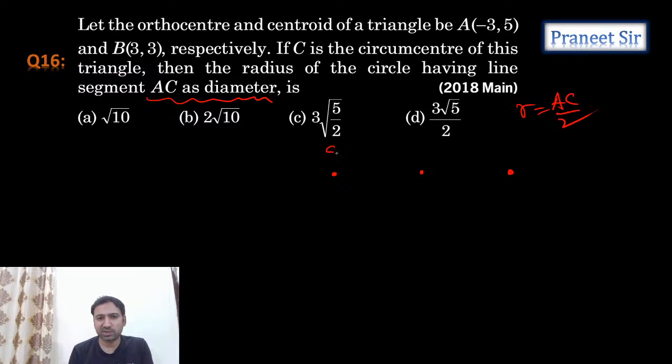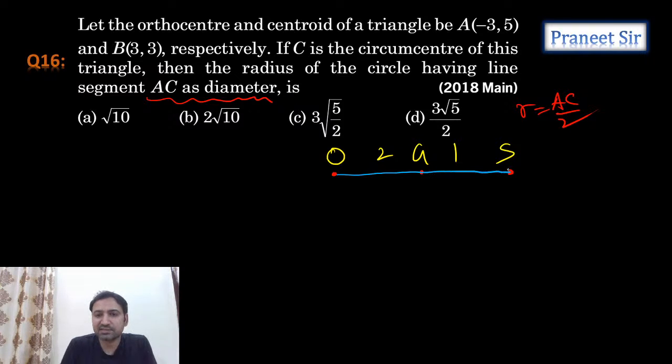Suppose let's take it in reverse order. So this is the orthocenter O, and this is the centroid Z, and this is the circumcenter S. And the centroid divides the orthocenter and circumcenter in the ratio 2 is to 1 from the orthocenter.